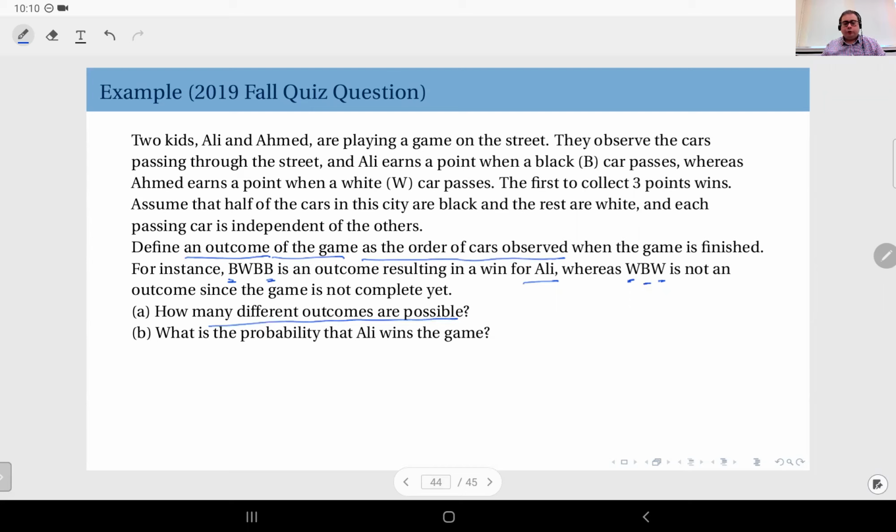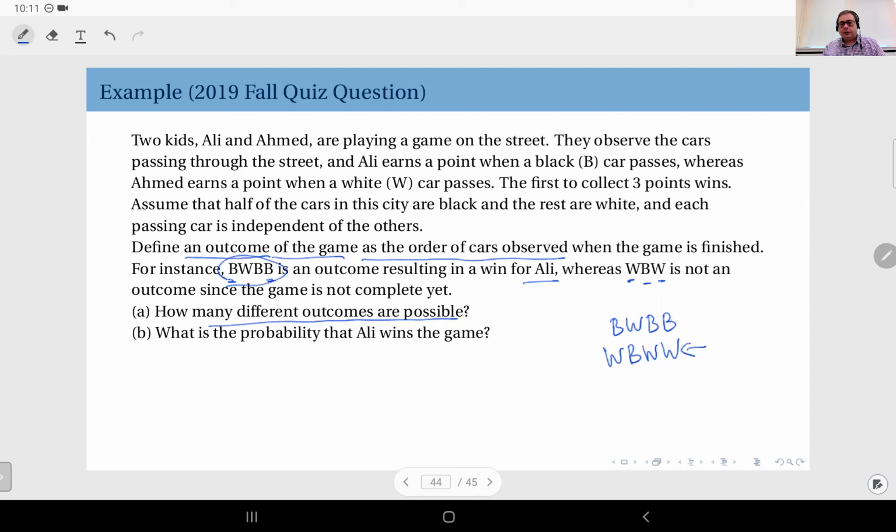Okay, so in this question, the first thing maybe we should recognize is the symmetry. Since black and white have the exact same probability, in the outcomes, let's say this outcome, black, white, black, black, if I invert it, black into white, white into black, we get white, black, white, white, which is another outcome, but Ahmed wins in this case.